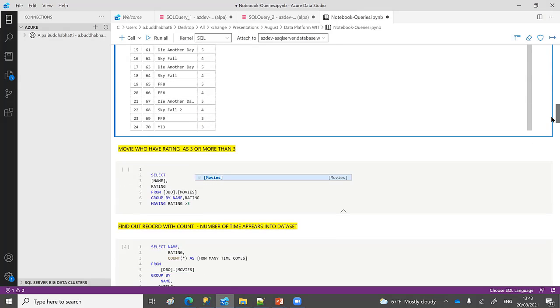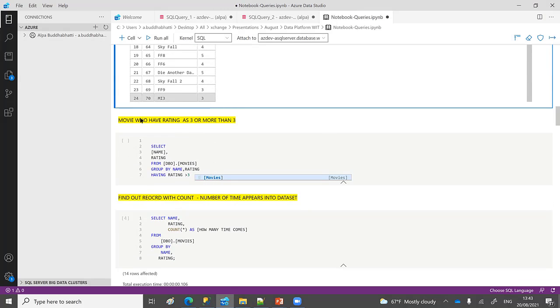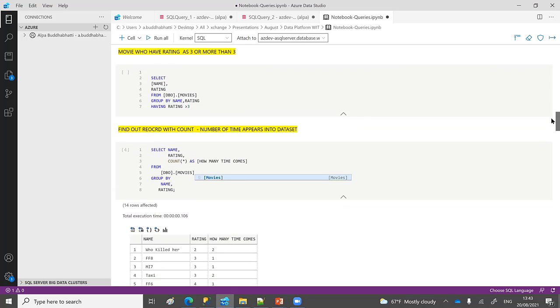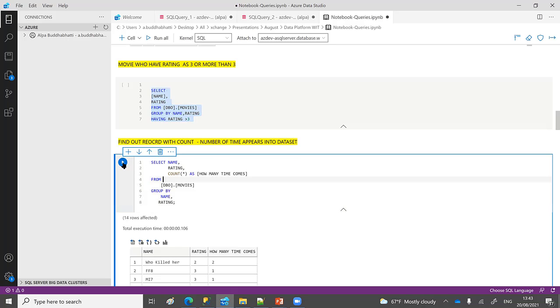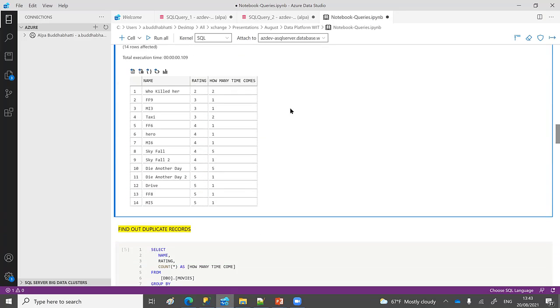So for that, what I did was try to find duplicate values by using the distinct values. Here you can see that I'm trying to find out how many times the same record is coming. Okay, there is one record that is duplicate. This one is appearing 2 times, and this one is a duplicate record in my database. Other records are only coming one time.